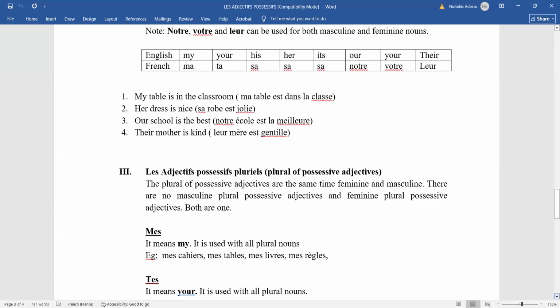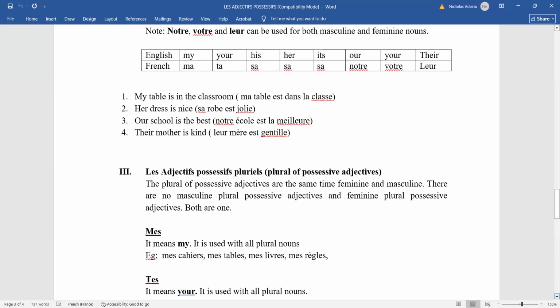So what I said earlier is that it is the gender and the number of the noun which will determine the choice of the possessive adjective. Do you get it? Because if I want to say my pen, one is a singular pen. So the choice of the possessive adjective will be "mon stylo". Do you get it? Yes, sir.